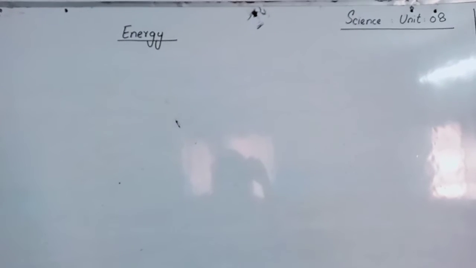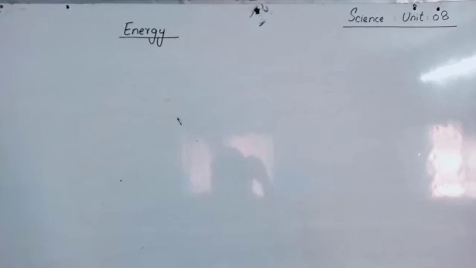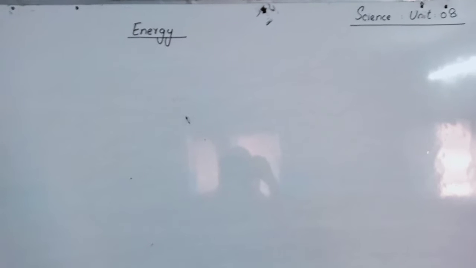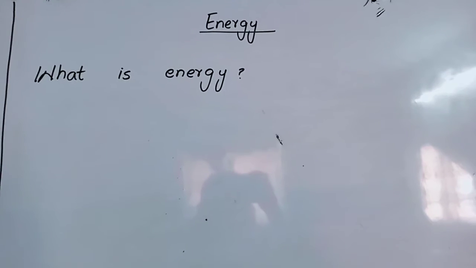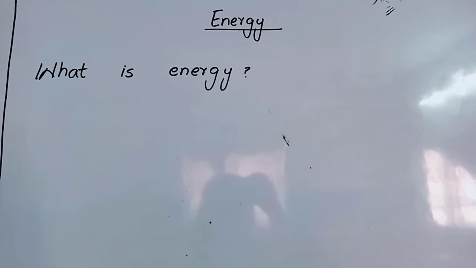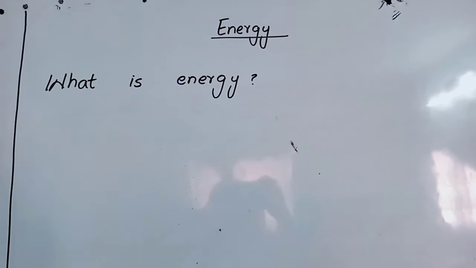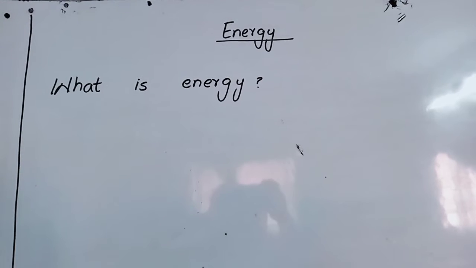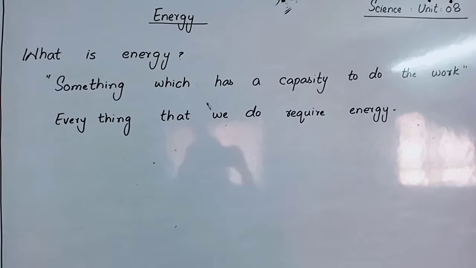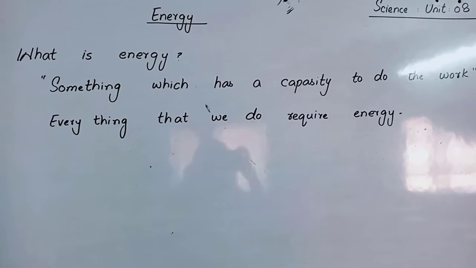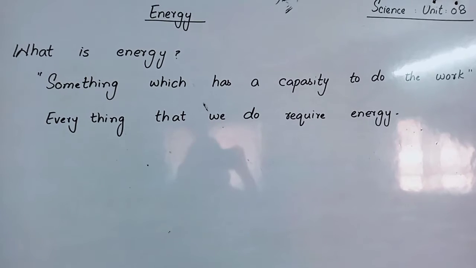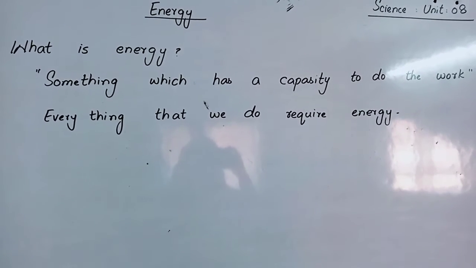I am going to explain unit number 8. The topic of the unit is energy. What is energy? Now I am explaining the definition of energy. Something which has a capacity to do work is known as energy. I have written the definition on the board: something which has a capacity to do work. Everything that we do requires energy.